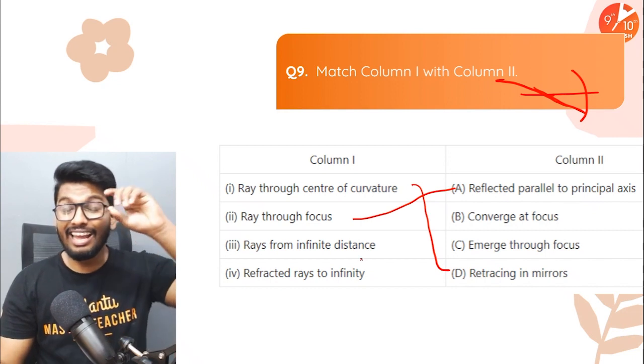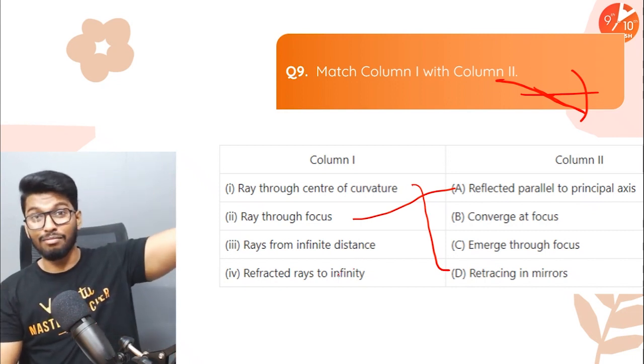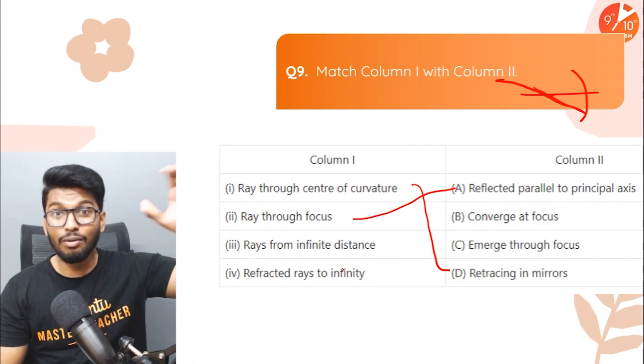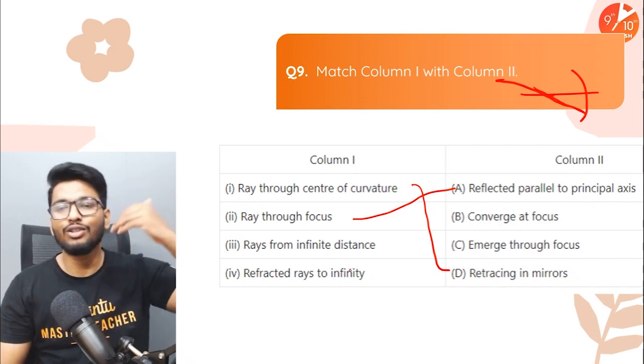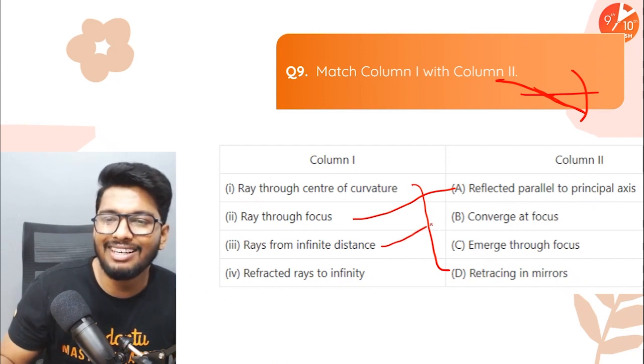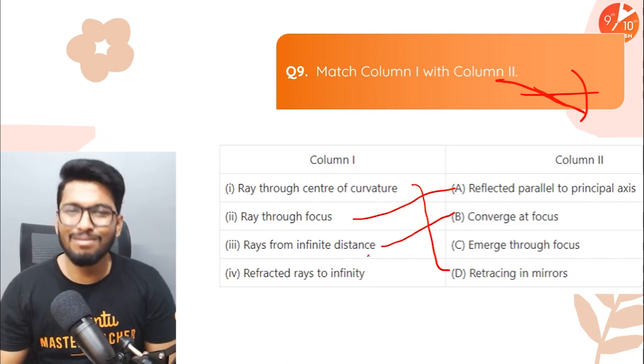Third one, ray from infinite distance. If a ray of light is coming from infinity, then all the rays of light are going to be parallel to each other. We are taking only those rays of light which are parallel to each other. So after refraction, they will basically converge at the focus. Again, one more standard incident ray.